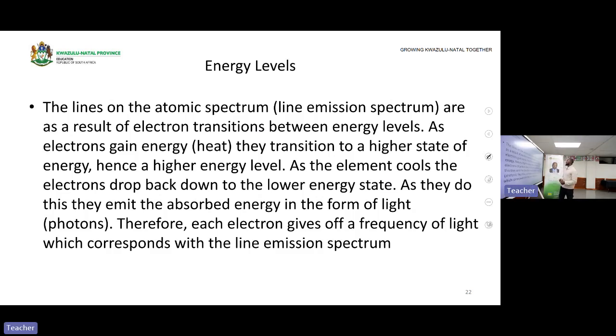The lines on the atomic spectrum, the line emission spectrum, are a result of electrons transitioning between energy levels. Electrons gain heat, they transition to a higher state of energy, hence a higher energy level. As the element cools, the electrons drop back down. Why does it cool? It cools down because the energy that was gained is no longer there, so it goes back to square one, to the lower energy state. As they do that, they emit the light that they were absorbing. So they absorb and then emit, and thus they form photons. Therefore, each electron gives off a frequency of light which corresponds with the line emission spectrum.